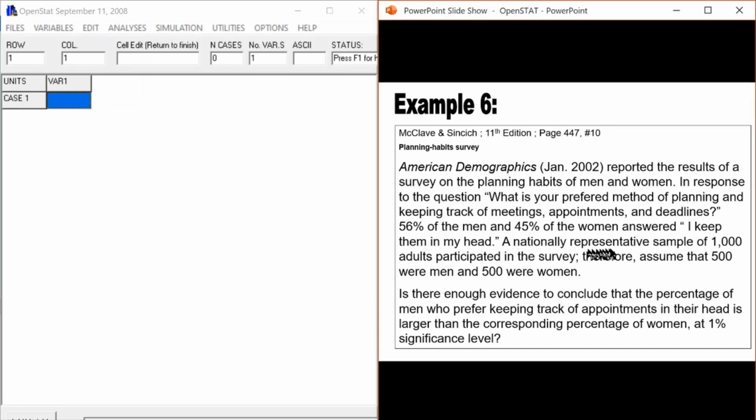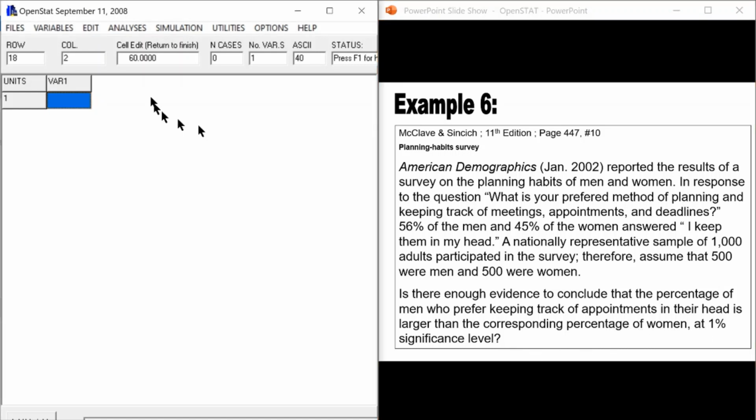A nationally representative sample of 1,000 adults participated in the survey, therefore, assume that 500 were men and 500 were women. Is there enough evidence to conclude that the percentage of men who prefer keeping track of appointments in their head is larger than the corresponding percentage of women, at 1% significance level?